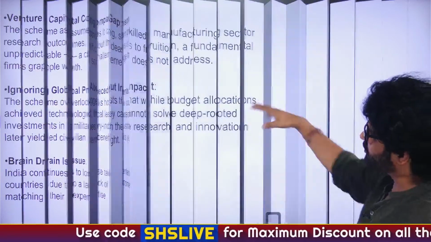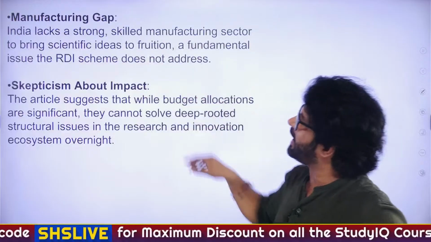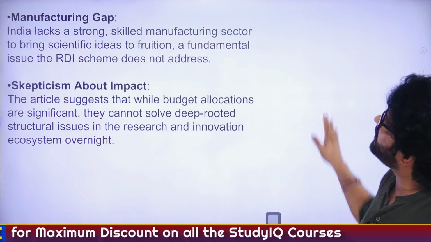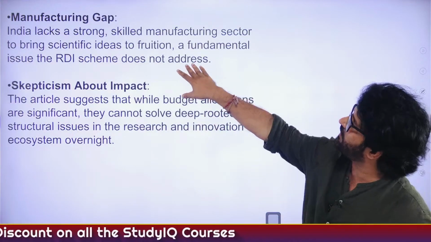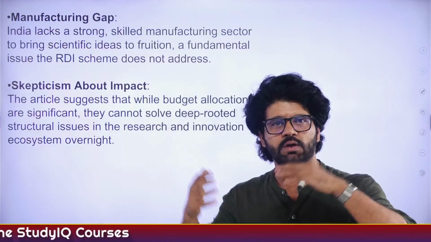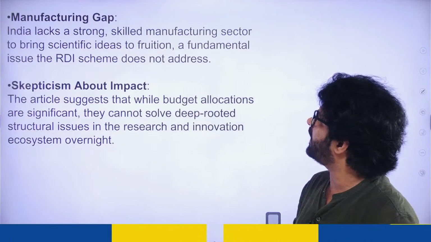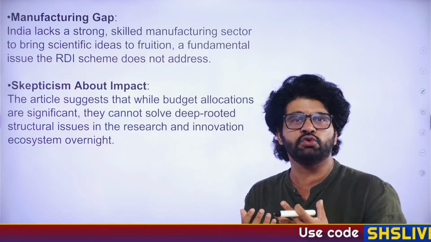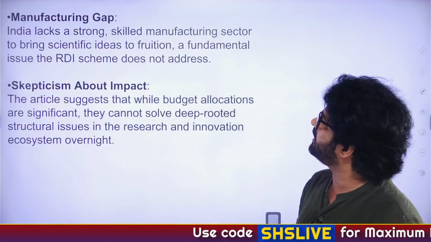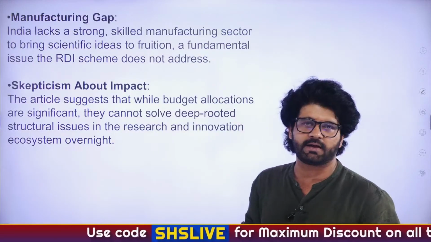Okay. So this is the part we are talking about, manufacturing gap. India lacks a strong, skilled manufacturing sector to bring scientific ideas to fruition. You are giving money to research, but you don't have a manufacturing sector to take full use of it and develop it. A fundamental issue the RDI scheme does not address.